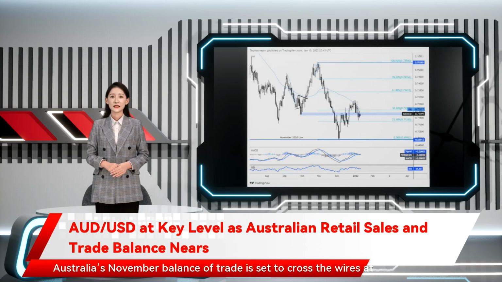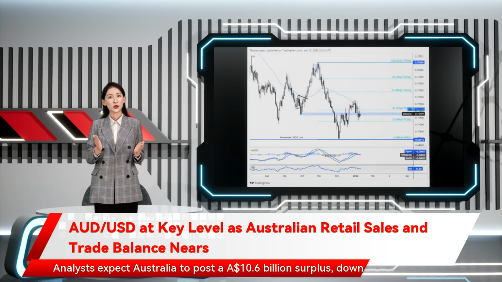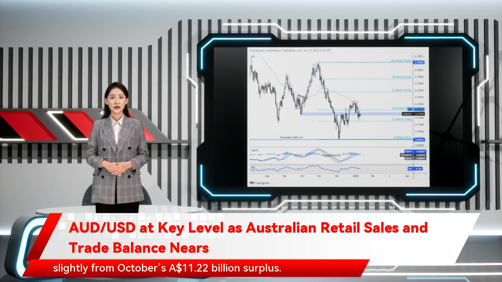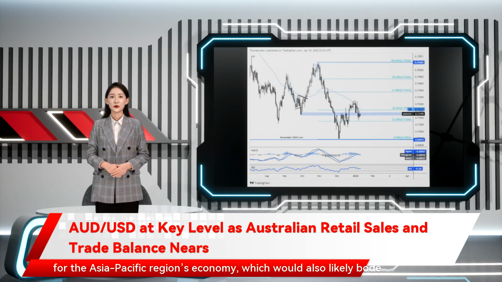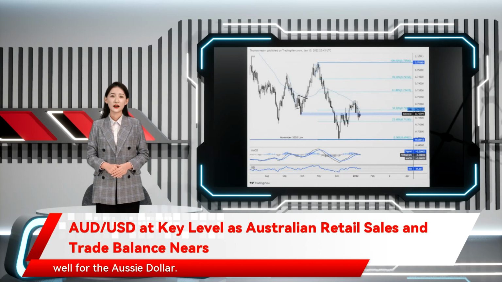Australia's November balance of trade is set to cross the wires at 0:30 Greenwich Mean Time, which may cause some movement in the Australian dollar. Analysts expect Australia to post a 10.6 billion Australian dollar surplus, down slightly from October's 11.22 billion Australian dollar surplus. A better than expected figure would likely brighten the outlook for the Asia-Pacific region's economy, which would also likely bode well for the Aussie dollar.